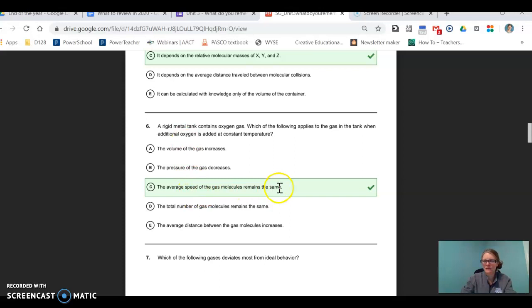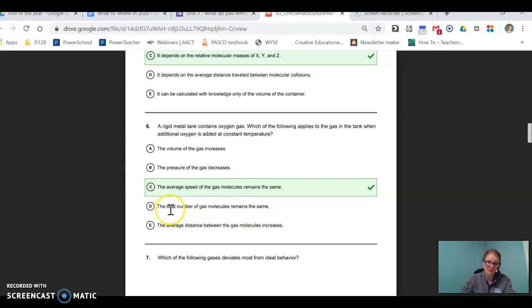C is the correct answer. The average speed of the gases remains the same. Speed of the molecules is determined by temperature. And here it says constant temperature. If you see the words constant temperature, you know the speed's the same. That could be an easy answer. They really like to do that a lot, to be honest. They like to deal with temperature and speed in some way, constant temperature, but they like to hit that one.